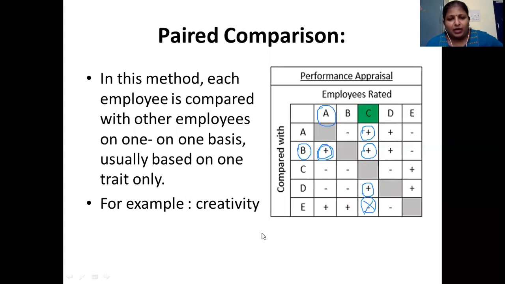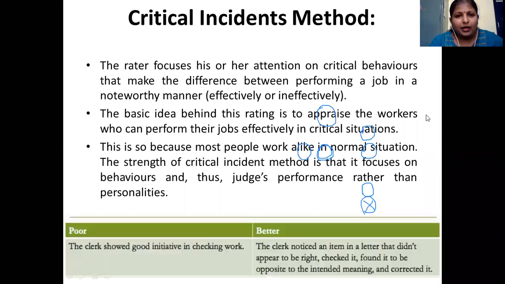Here we have defined one example, creativity. Like this, honesty, commitment, coordination, teamwork, job skills, job knowledge. These are various factors, you have to list them, and for every factor this kind of table has to be created. That is why it is time consuming, as I told. Okay, so that is the method of paired comparison.